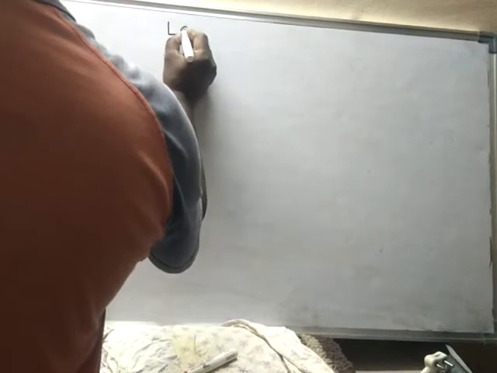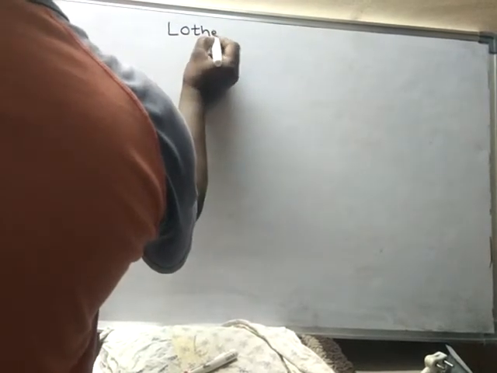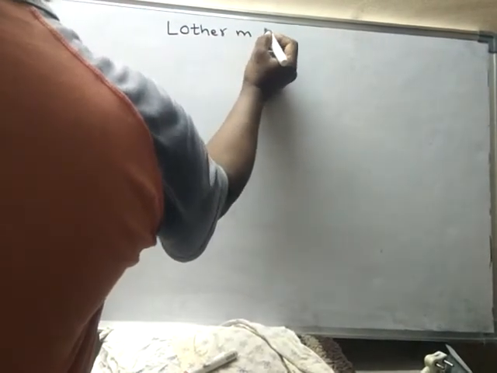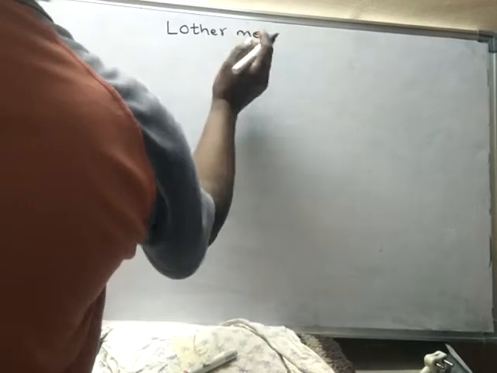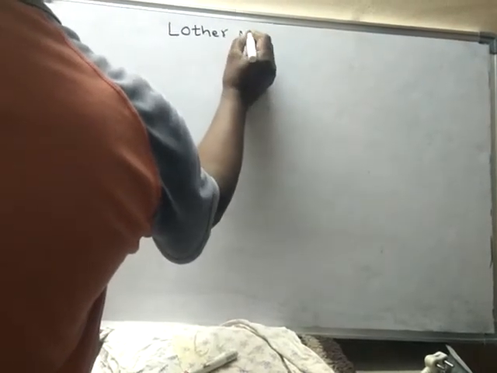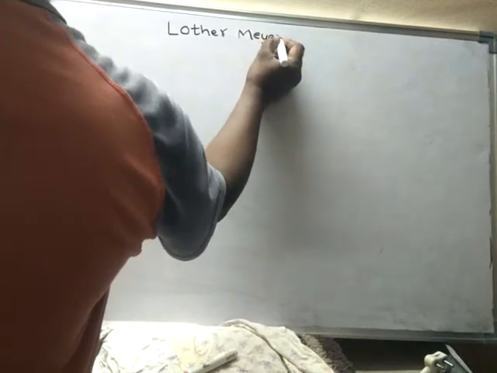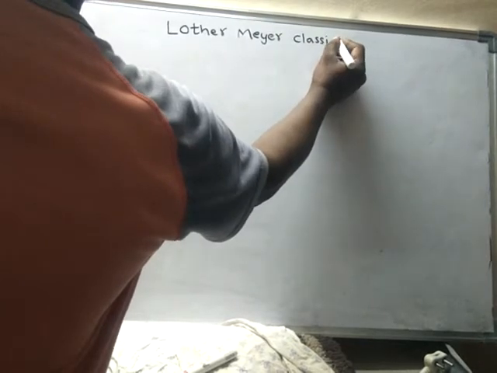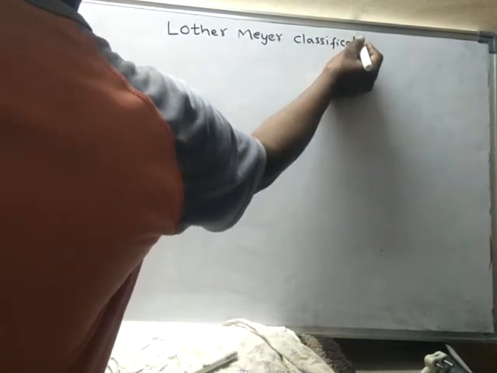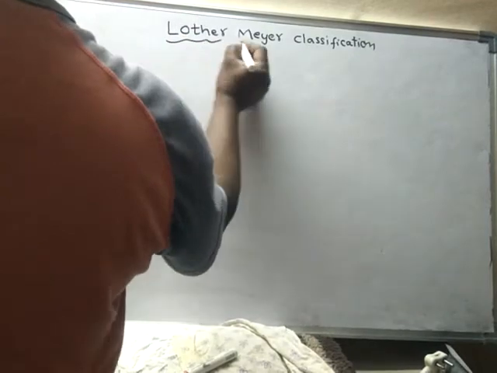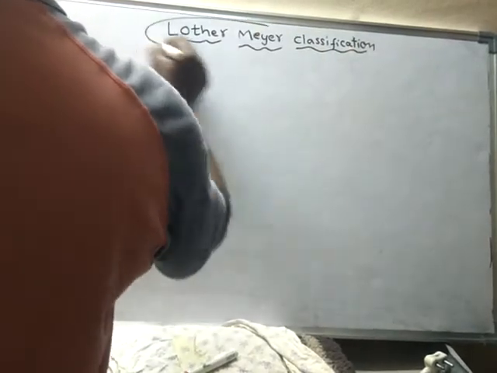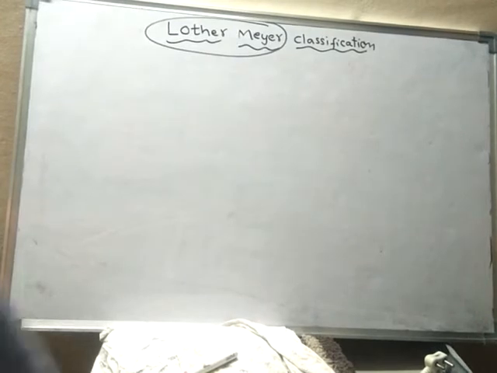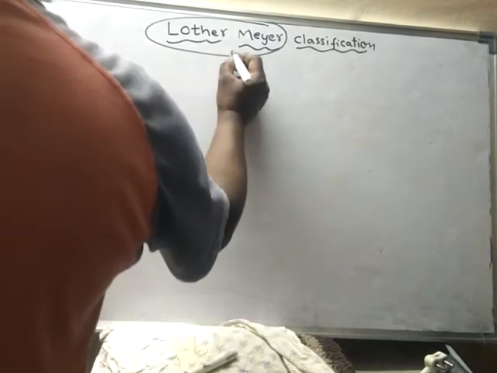Luther Meyer classification. Luther Meyer is a scientist belonging to Germany. He is a German scientist.